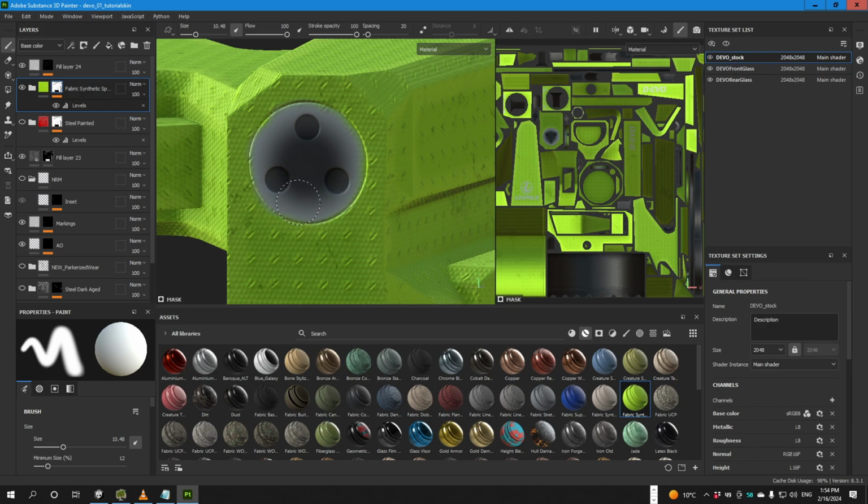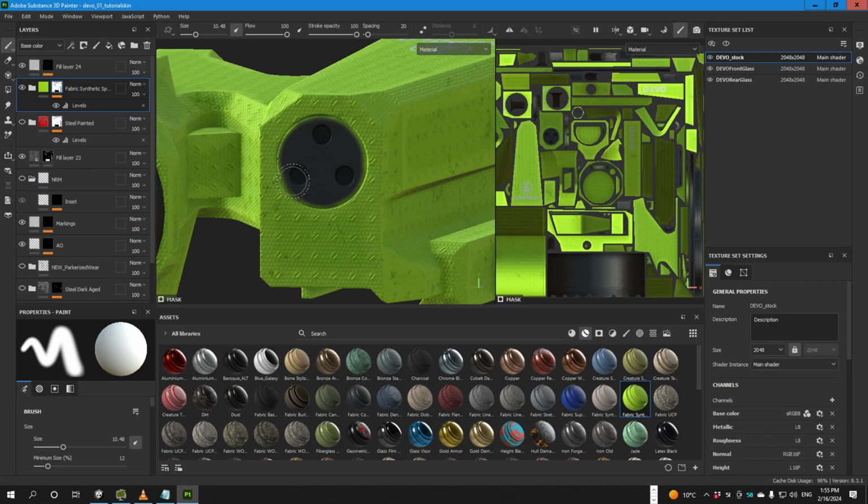This is on this smart material mask. But we also have it here, so we gotta paint in it so that the original texture is taken. Something like this.